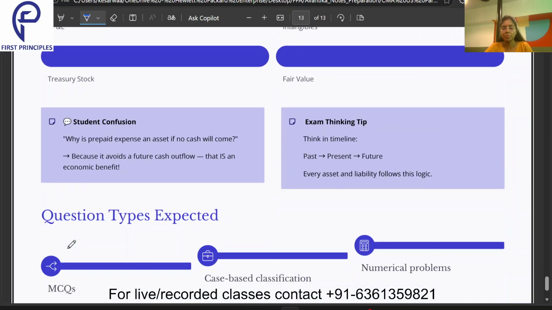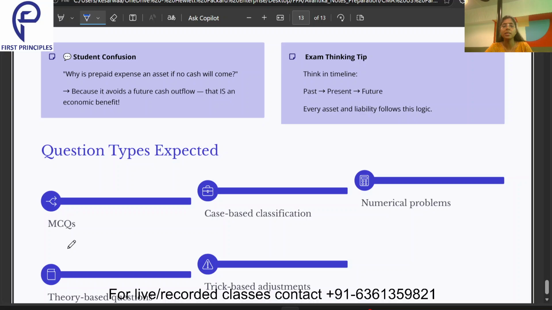Then lastly, student confusion. What confusions do students have? Why is prepaid expense an asset if no cash will come? Because cash is not coming in, but again we are not going to have any future cash outflow because of the prepaid expense. It is giving us an economic benefit. That is why prepaid expense is a current asset.